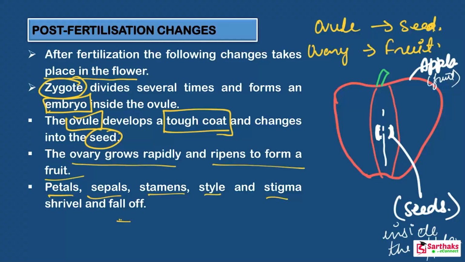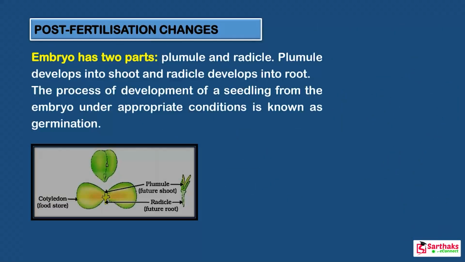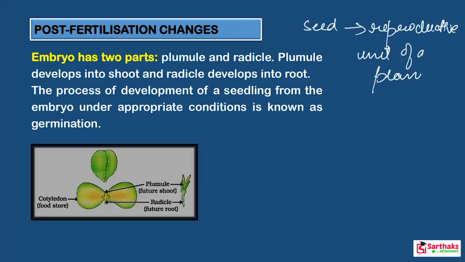Some fruits are soft, sweet and juicy like mangoes and oranges, but some fruits are hard, dry and woody like peanuts and almonds. Do you know that the seed is the reproductive unit of a plant? How is it a reproductive unit? Actually, seeds can be used to grow a new plant. But how will this happen?